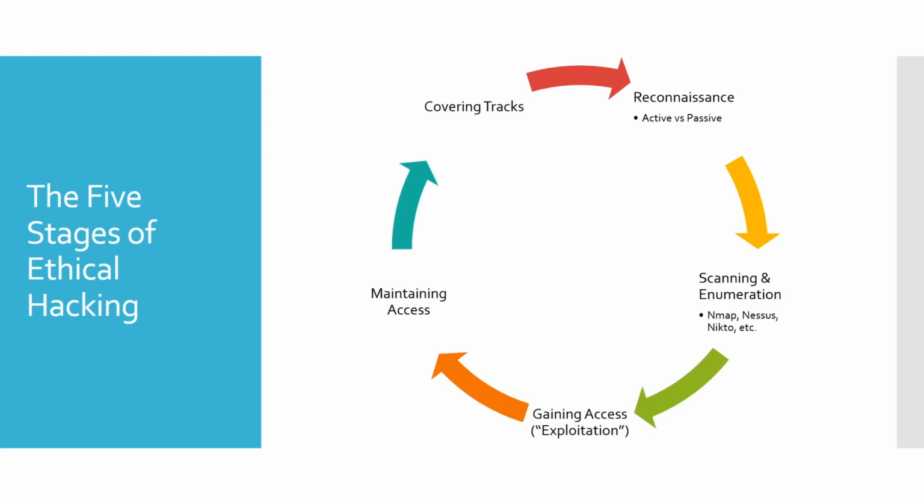So once we do our information gathering, we do our scanning and enumeration, then we move into the gaining access portion. This is also known as exploitation. We will run an exploit against the client or against the vulnerable service or whatever it may be to try to gain access into a machine or into a network, into an environment, etc.